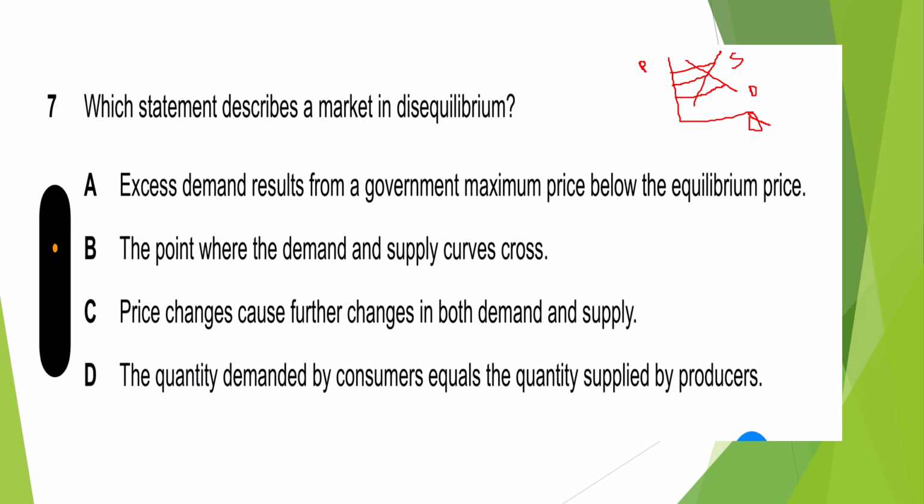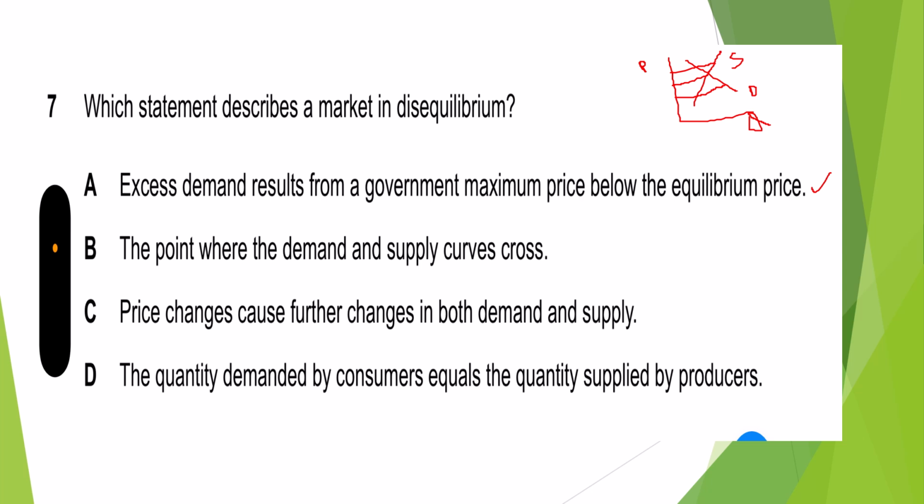Now, excess demand results from a government maximum price below equilibrium. Yeah, it could be an answer because this is a maximum price. This is a minimum price. A minimum price is a price above equilibrium. A maximum price is a price below equilibrium. So yes, this could be an answer, but let's look at the other options as well.